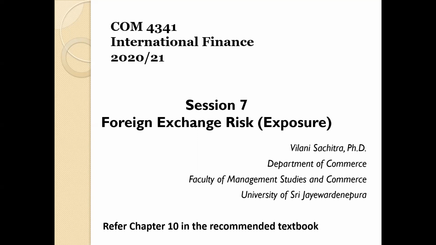At that time we learned about foreign exchange risk, meaning the fluctuation of foreign exchange rates. For example, today we call the foreign exchange rate 192 rupees per US dollar. Tomorrow it might be 193 rupees per US dollar. Compared to today's exchange rate, tomorrow's exchange rate is going to change. That kind of deviation we call a fluctuation, and we identify it as foreign exchange risk. Today we learn a little bit more about foreign exchange risk, its main types, and the main components or mechanisms of controlling it.